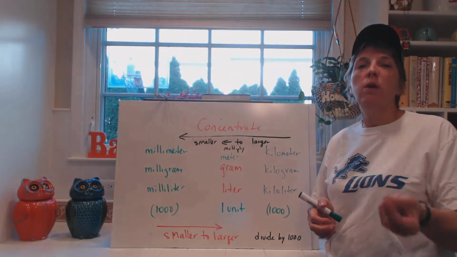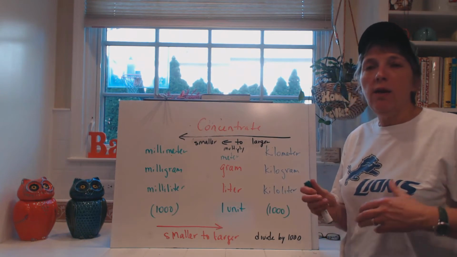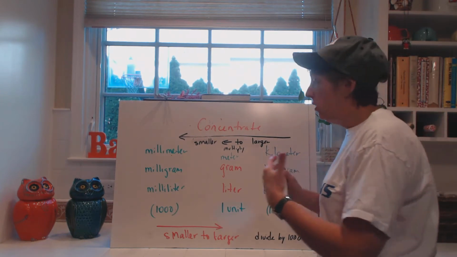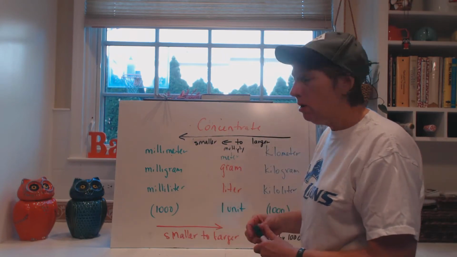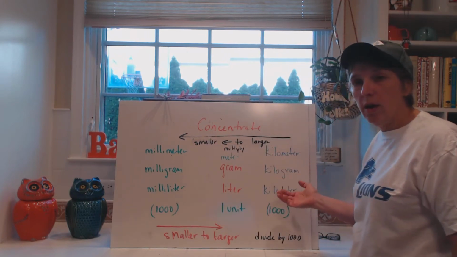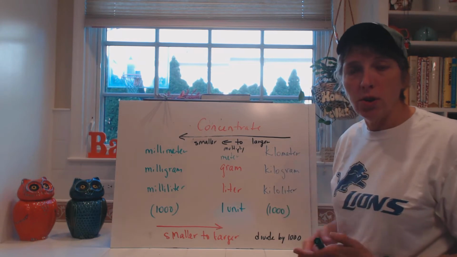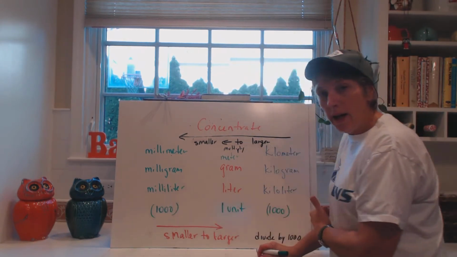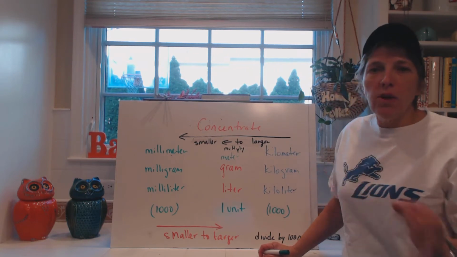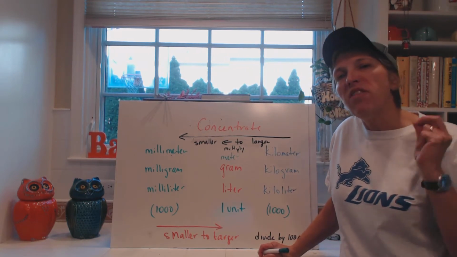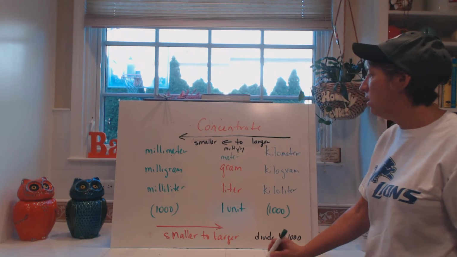Those are the units that we use the most frequently. And then in relation to that, the millimeter, the milligram, and the milliliter are the smallest ones. And the kilometer, the kilogram, and the kiloliter are the largest ones. Going either way is 1,000. That's important. So we're not dealing with any other base 10 number except 1,000. That's the one we're dealing with.